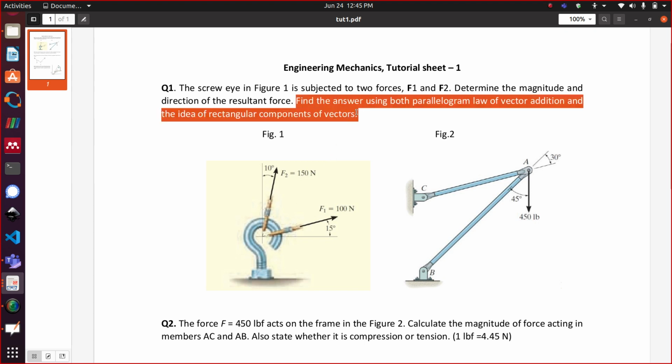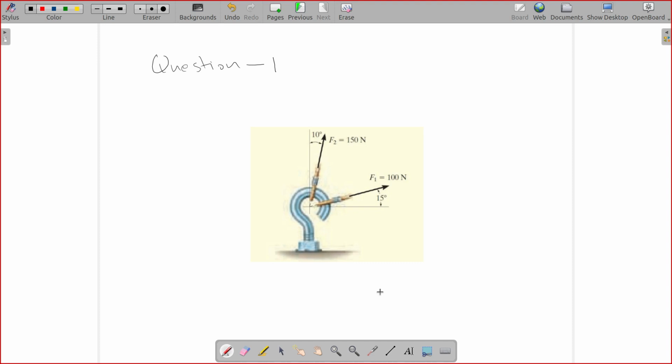But one condition here is that you need to find the answer using both the parallelogram law of vector addition and the idea of rectangular components of vectors. How do you do that?